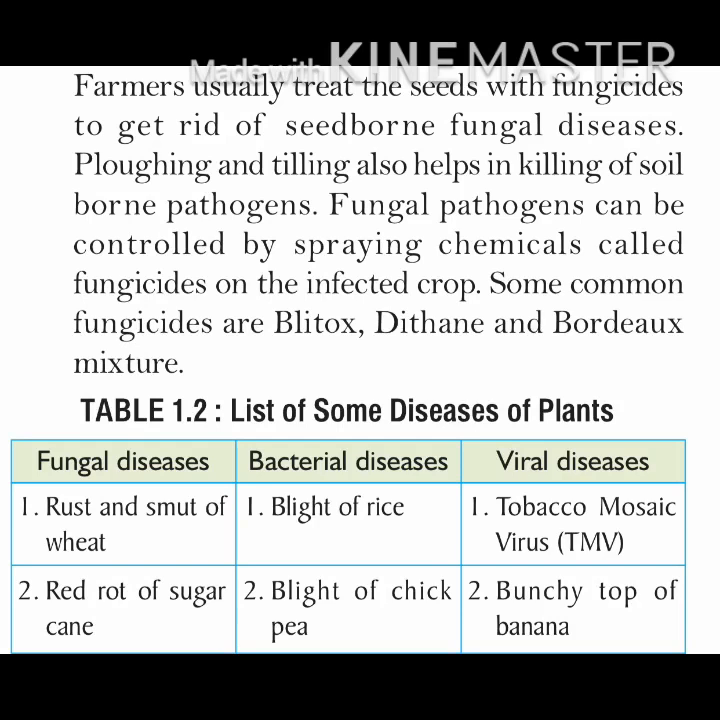Tilling and plowing also help in killing of soil-borne pathogens, means the pathogens that live in soil and then infect the next crop. Fungal pathogens can be controlled by spraying chemicals called fungicides on the infected crop. Some common fungicides are Bletox, Dithane, Bordeaux mixture. It means we can control the diseases caused by fungus by spraying fungicides.